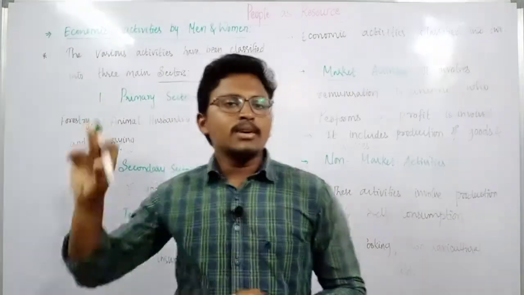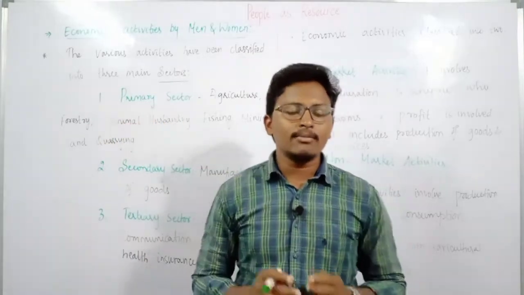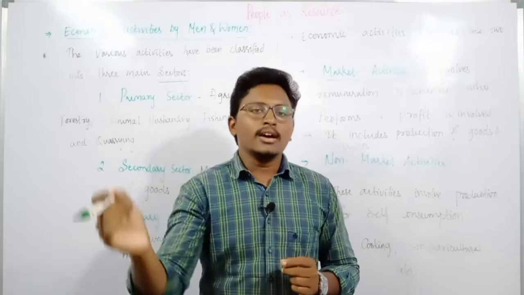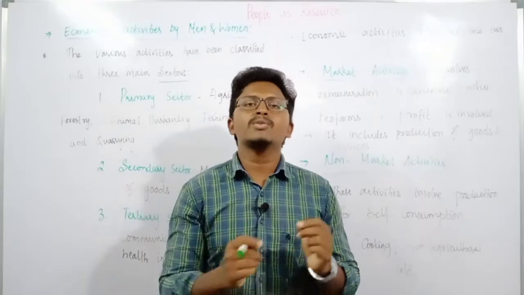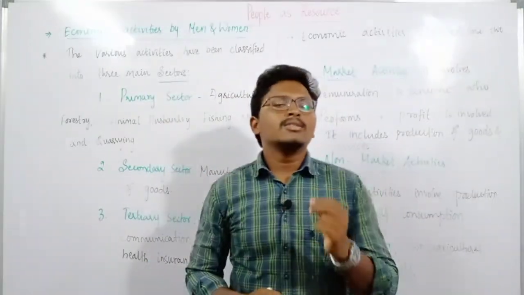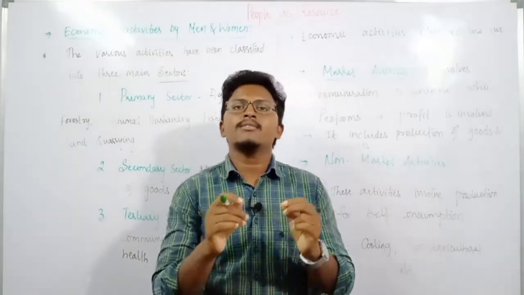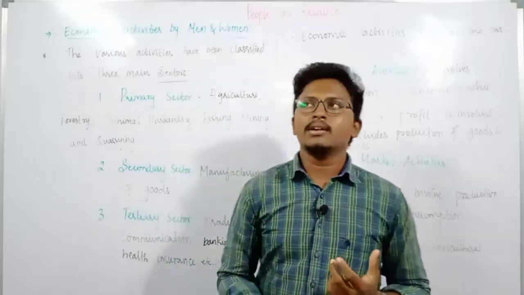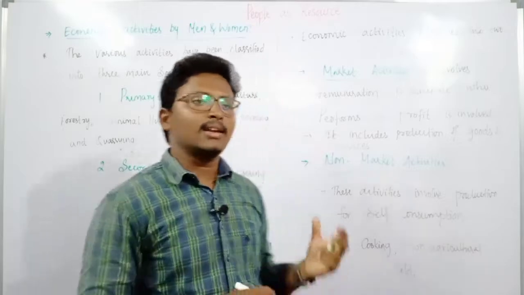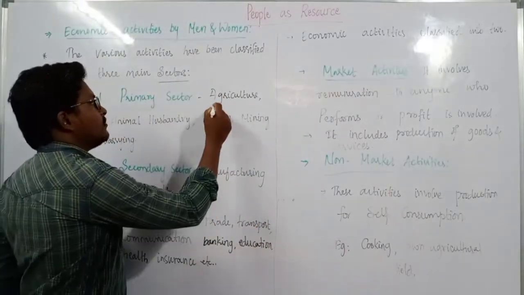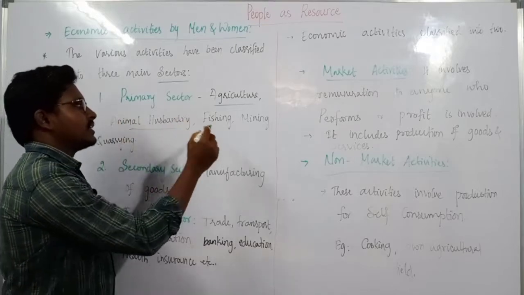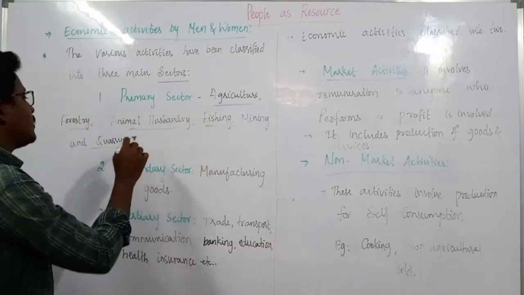So what do you mean by the primary sector? Primary sector means all those activities which are performed by exploring the nature or by using the nature, we can call them the primary sector. Or those activities which are very close to nature can also be termed the primary sector. The activities that can be taken under this primary sector are mainly agriculture, forestry, animal husbandry, fishing, mining and quarrying.